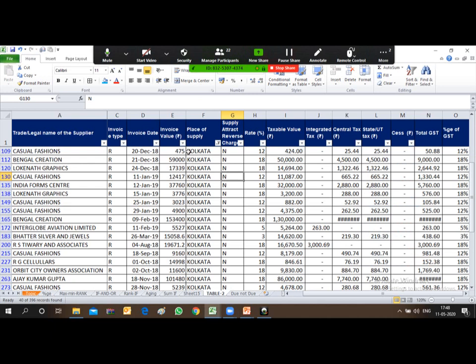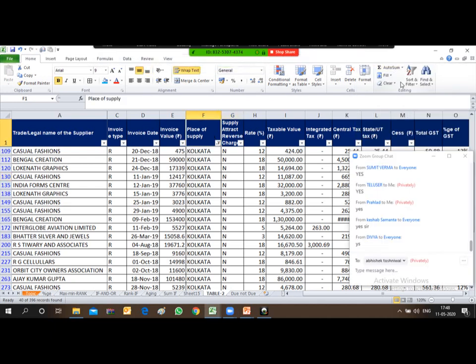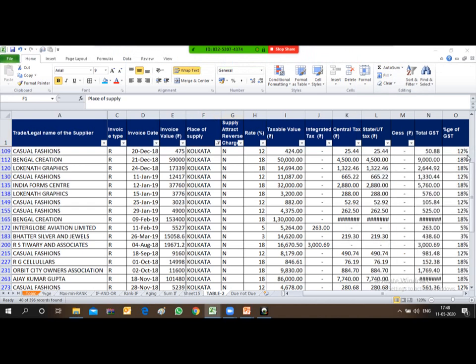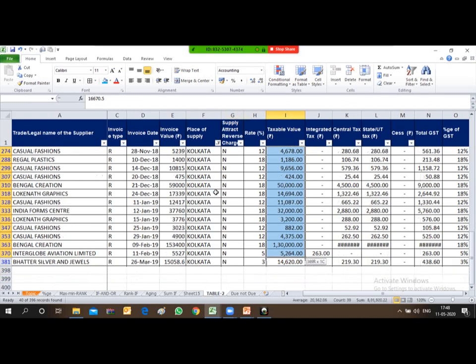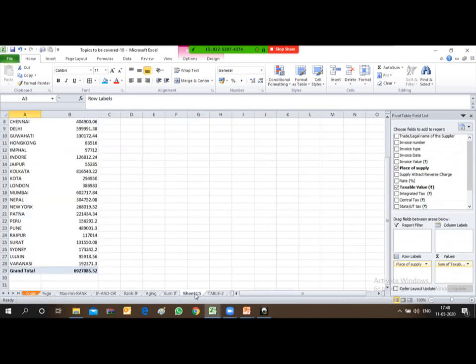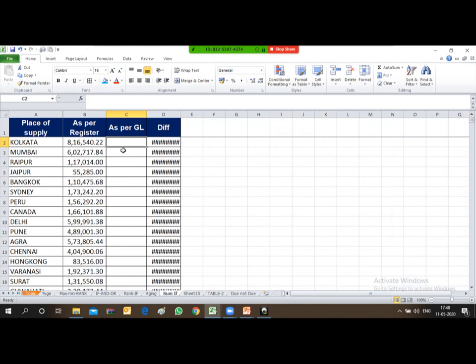So friends, if I select this column where the location Kolkata is coming, and I add up all the taxable value under this column, the taxable value is coming 8,16,000. So this is what I am doing. I am just adding up all the sales effected in a particular location. The SUMIF function will also do the same thing.